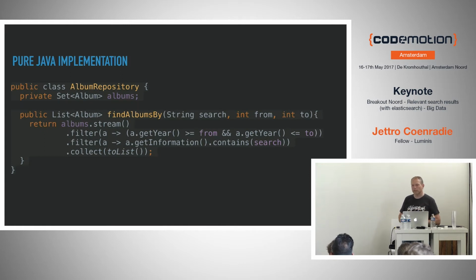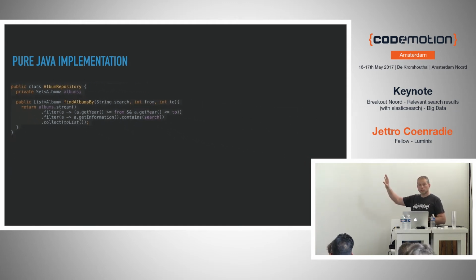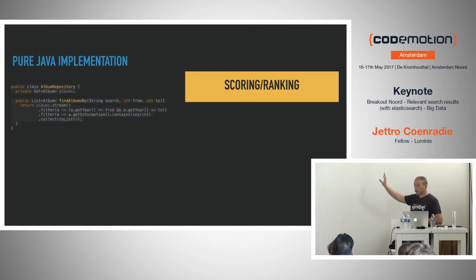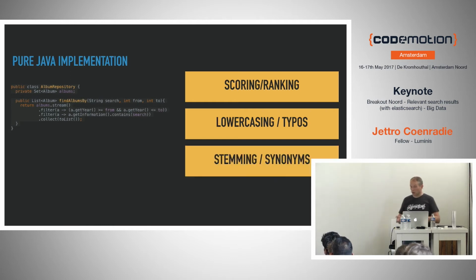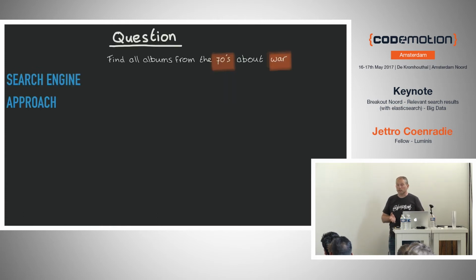This was not really what we did in Java, because in Java we just filtered. There's no way that some score calculation is being done here. So maybe we should think about something else, because there's no scoring in here, no ranking. There's no lowercasing of terms. There's no correction for typos. There's nothing like stemming or synonyms. Of course, we can program this ourselves. Some of them are not even that hard. Lowercasing is not that hard.